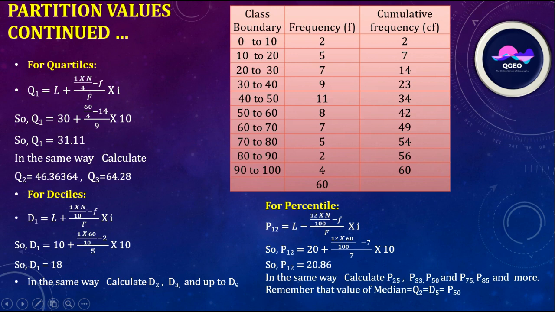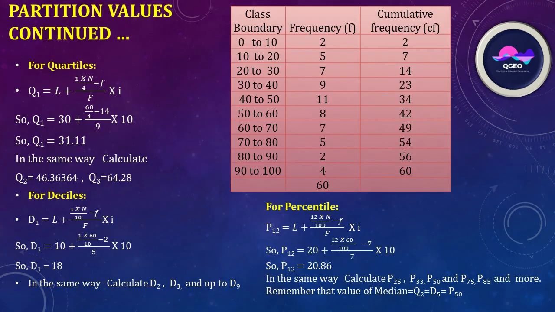So the lower boundary of D1 is 10, and the cumulative frequency up to the lower boundary of the decile class is 2. So we consider the figure 2 here, and the absolute frequency of the D1 class is 5, and I is the class interval 10. In this way we can compute the D1 value, which is 18. In the same way calculate D2, D3, D9, and also you can choose.